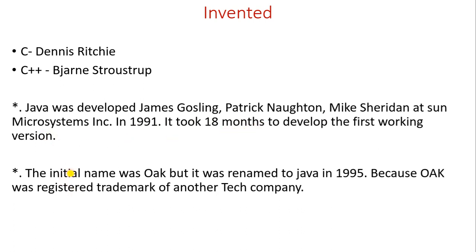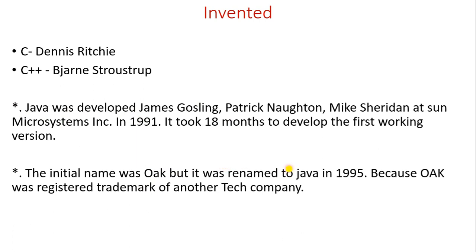The initial name was Oak. It was renamed to Java in 1995. When they developed that programming language, its name was Oak. Afterwards they changed the name to Java.